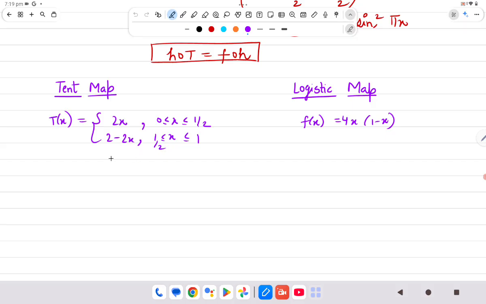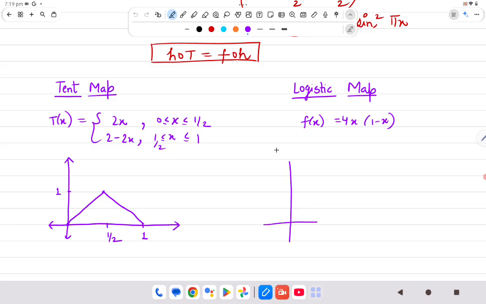Okay, so both the maps are from [0,1] to [0,1]. The first one, you can see, is defined linearly. At 0 it will take 0, at half it will reach 1, and then again at 1 it will reach 0. This is the tent map's graph.